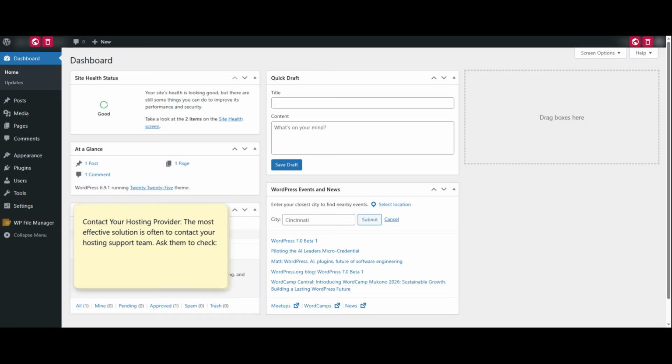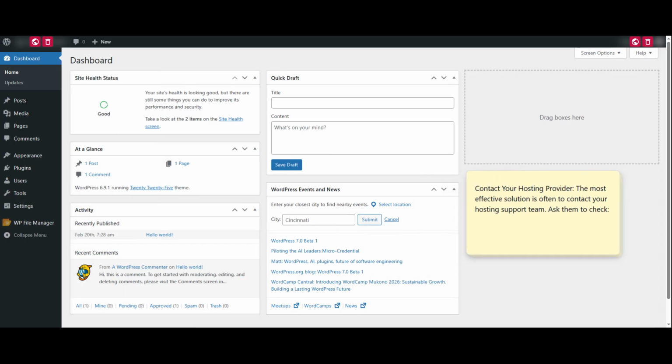First, the most important step, check your server and network configuration. In most cases, cURL error 7 happens because your server is blocking outbound connections. WordPress uses cURL to communicate with external services, including the WordPress API, plugin servers, and payment gateways. If those outgoing requests are blocked, you'll see this error. The best and fastest solution is to contact your hosting provider.